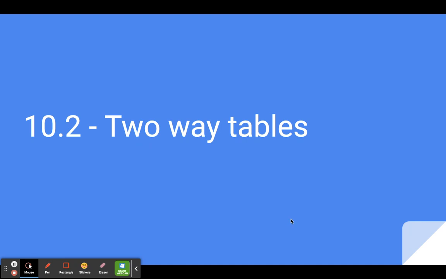What's going on, everybody? Moving on with our last lesson in chapter 10. We are still doing probability, but now we're going to be talking about two-way tables.